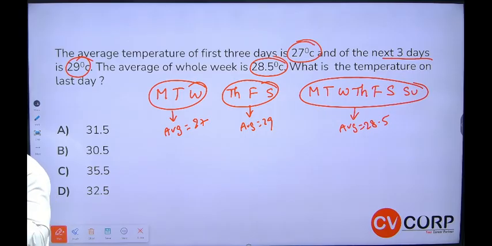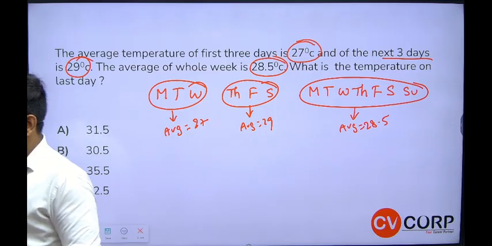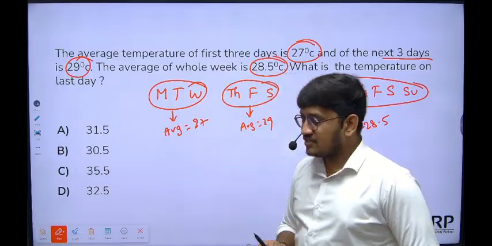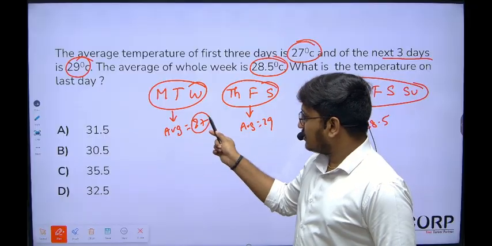Guys, are you getting what I'm talking about? See, I'll just tell you how it is. Monday, Tuesday, and Wednesday, the average is 27.